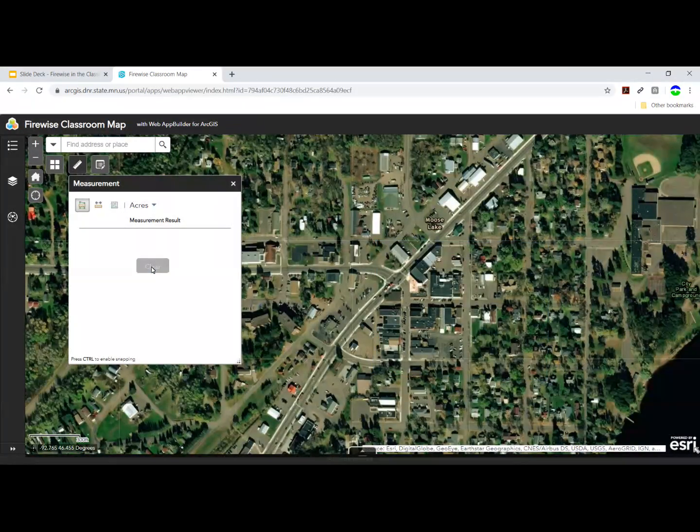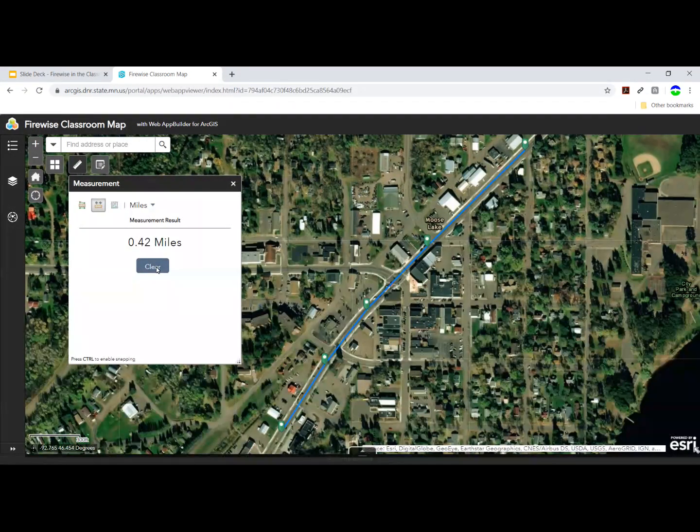And the same goes with distance. Click the Distance button, click what distance element I want to measure. Let's choose miles. Start the shape by clicking. Each time I want the line to change direction, I'm going to click to place a vertex, and I'm dragging my mouse as I go. Double click to end the shape and get your total units.